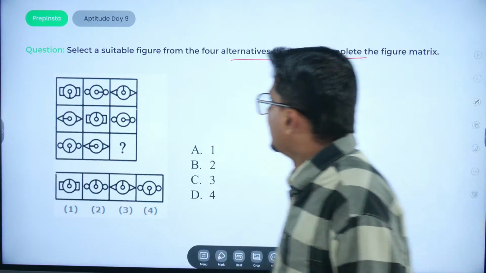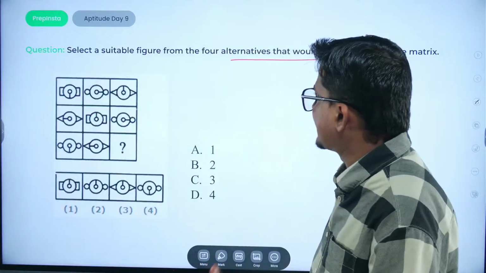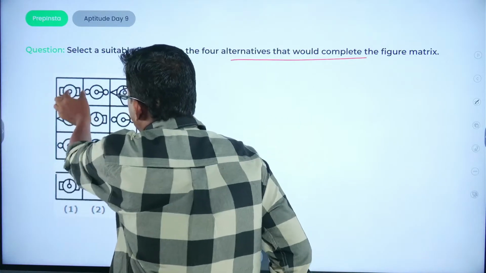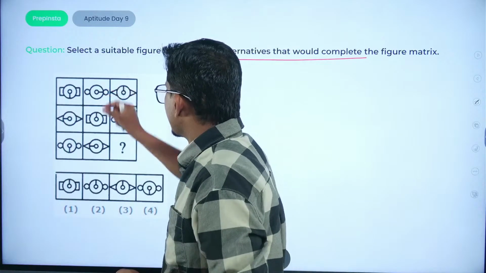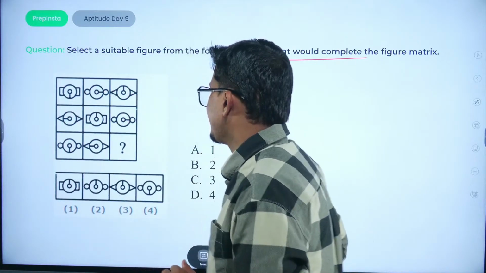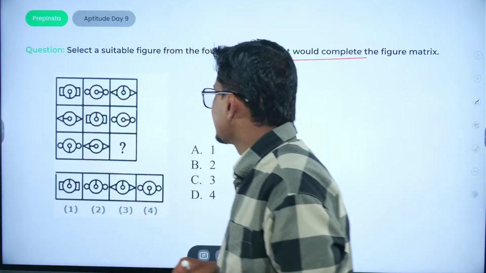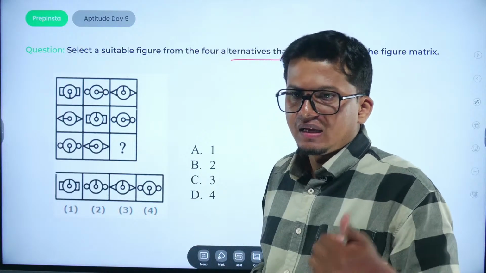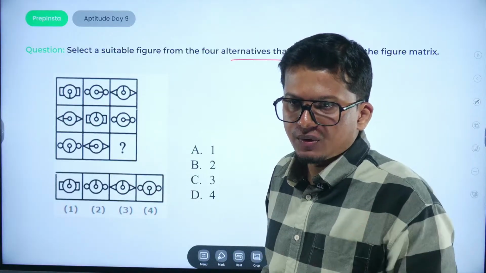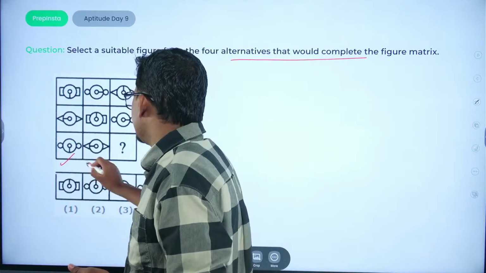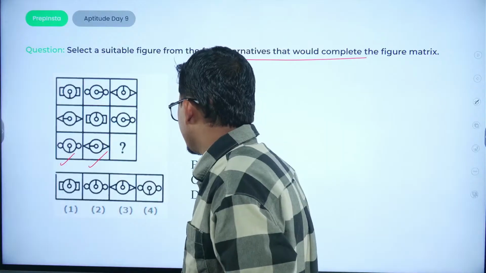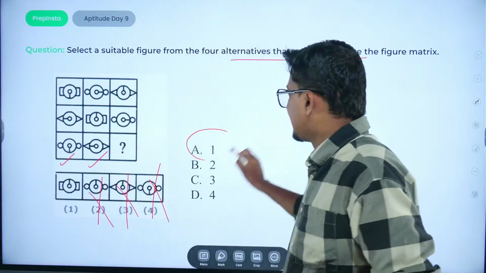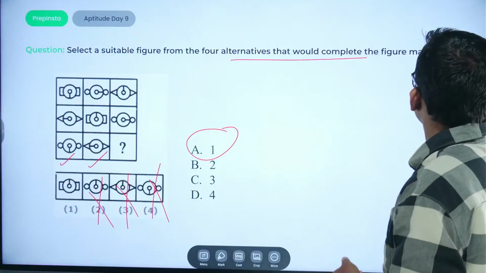देखो, all we have given is a distinct particular diagrams. So whatever we are having rectangles at the end point, then we have circles at the end point, and then we have triangles in the end point. Triangles, rectangles, and circles. So in the same way, in the same fashion, there should be triangle, rectangle, and particular circle. So circle is there, triangle is there, so rectangle must be there. So this option would be eliminated, this would be eliminated, this would be eliminated. Only option A would be the possible answer.